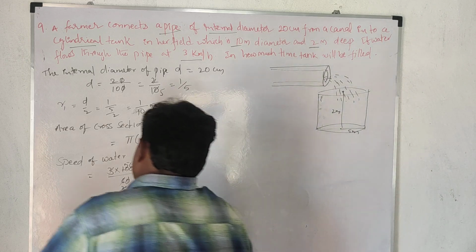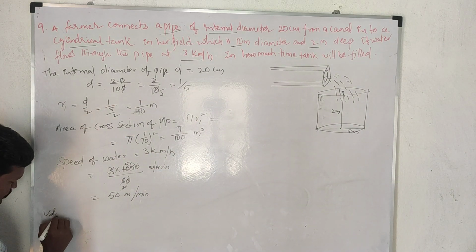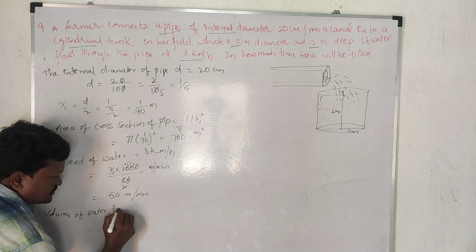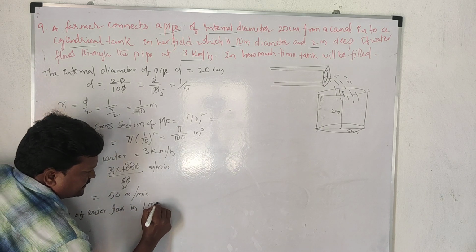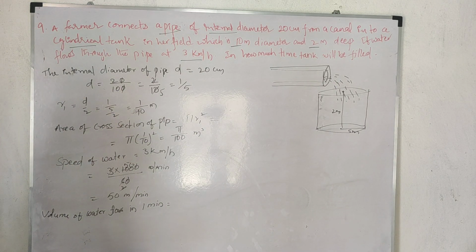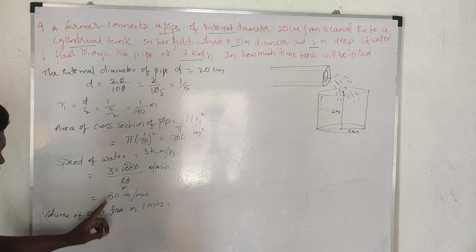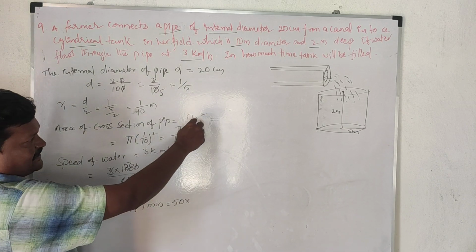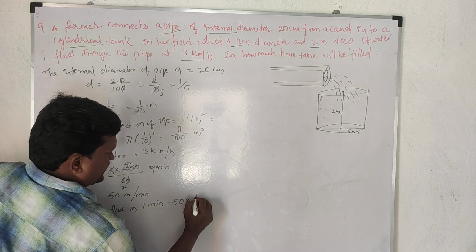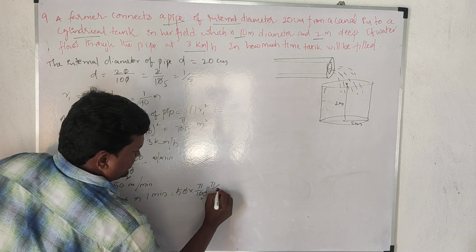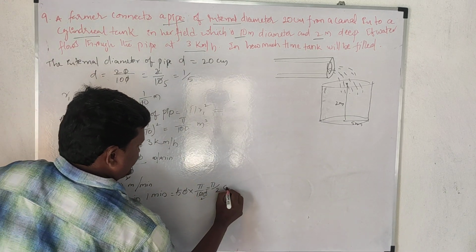Volume of water flowing in 1 minute is equal to area into speed. The speed is 50, which will be the height, and the area is pi r1 square, that is pi by 100. So that is pi by 2 centimeter cube.